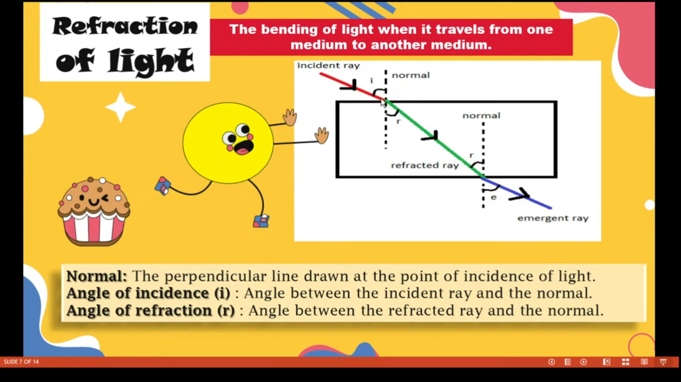This one is the normal, and this letter I denotes the angle of incidence. This letter R denotes the angle of refraction. The angle between the incident ray and the normal is called the angle of incidence. This one is the refracted ray. The angle between the refracted ray and the normal is known as the angle of refraction. Similarly, at that boundary also, this one is the angle of refraction, and this one is the angle of emergence.